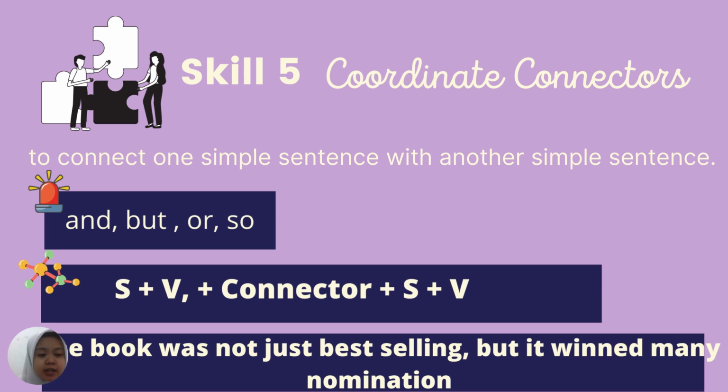Okay, we have an example here. The example is: the book wasn't just best-selling, but it won many nominations. The book is the subject, wasn't is the verb, just best-selling is the object, and then but is the connector. We see here that before but we use a comma. Don't forget. It is the subject, and won is the verb. Many nominations is the object, of course.